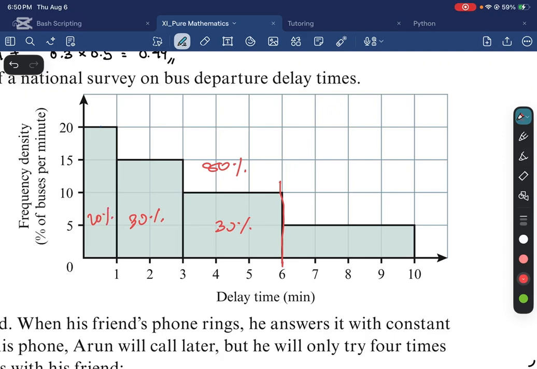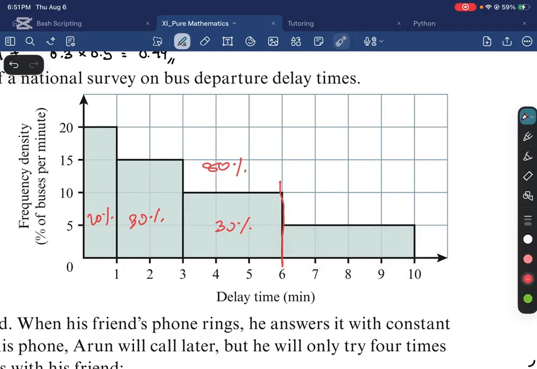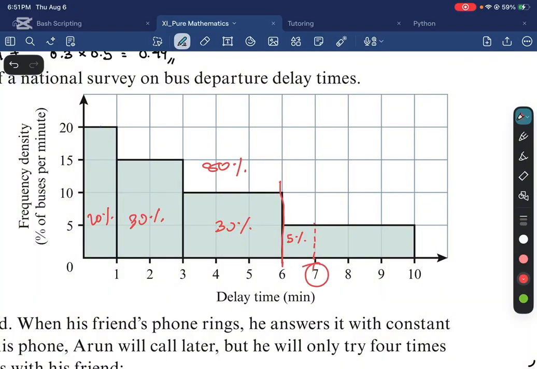And now let's see. This, if you remember, the whole thing was 20%. Now let me divide it into 4 equal parts. If I do so, each part becomes 5%, right? So this part is going to be 5% up until the 7-minute mark. So the probability that a bus is delayed by less than 7 minutes is 80 plus 5%, which is 85%, right?